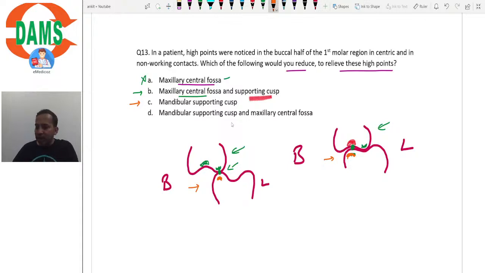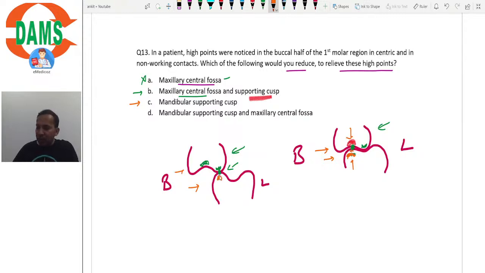What about option D? That is mandibular supporting cusp and maxillary central fossa. If we reduce both, it might reduce the interference in one of these, right? It might reduce the interference here and it might also help in reducing the interference here, isn't it? Why? Because when we are reducing both of these, the amount of reduction done on the cusp might be less.